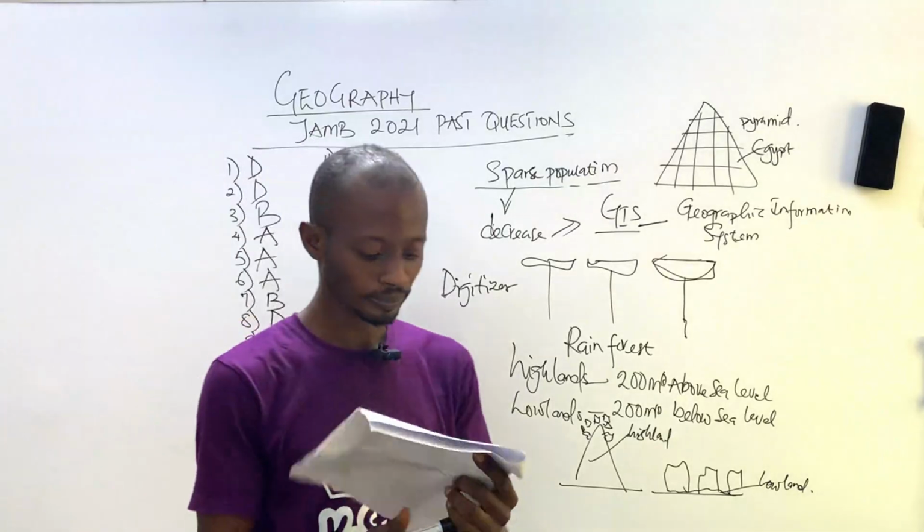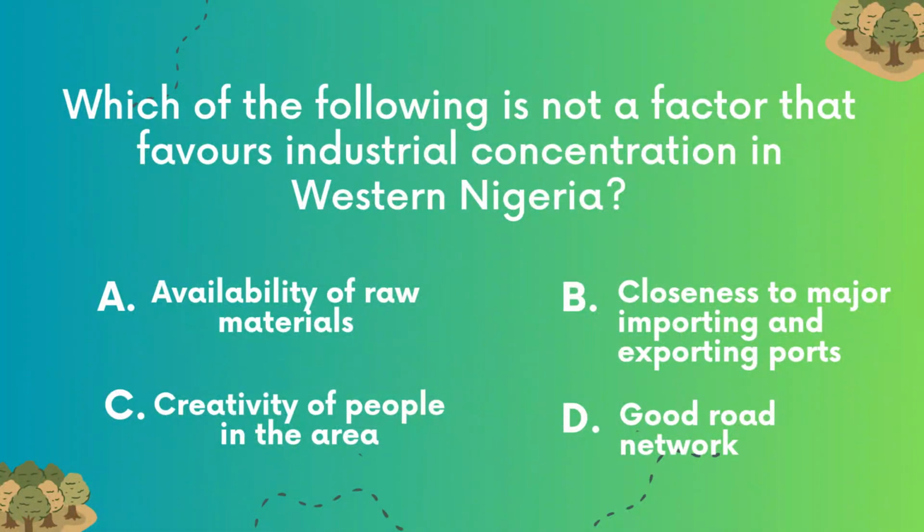Number 10. Which of the following is not a factor that favors industrial concentration in Western Nigeria? A, availability of raw materials. B, closeness to major importing and exporting ports. C, creativity of people in the area. And D, good road network.